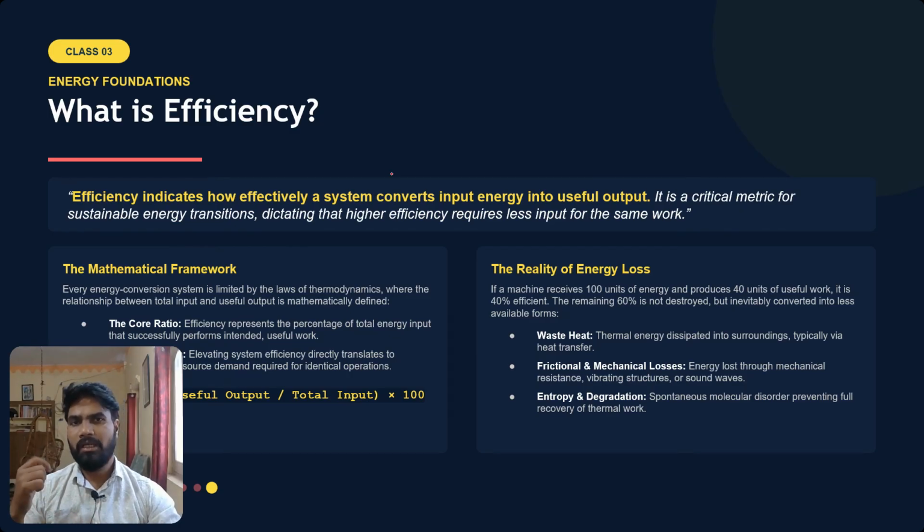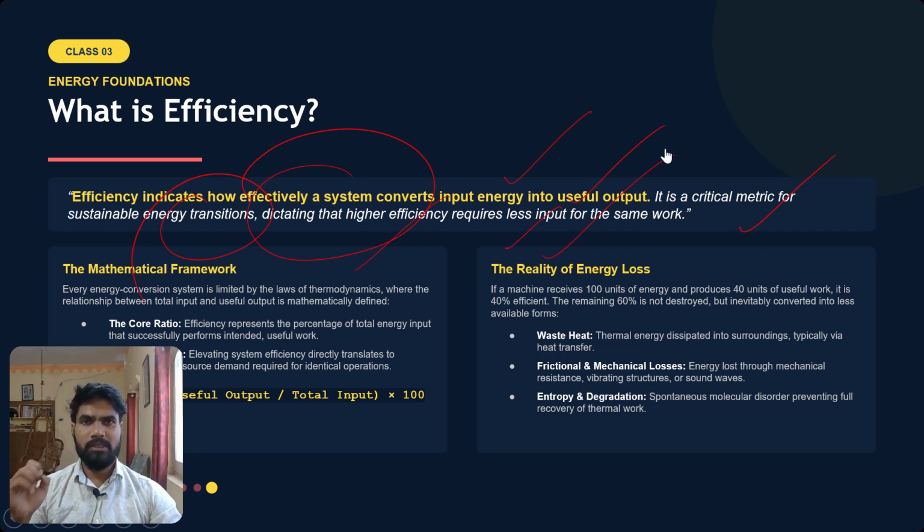Then the third one speaks about efficiency and entropy. Efficiency indicates how effectively a system converts input energy to useful output. It is a critical metric for sustainable energy transitions, dictating that higher efficiency requires less input for the same work. Here also comes the concept of entropy, which I have already explained.